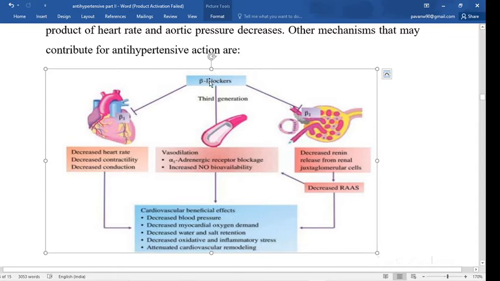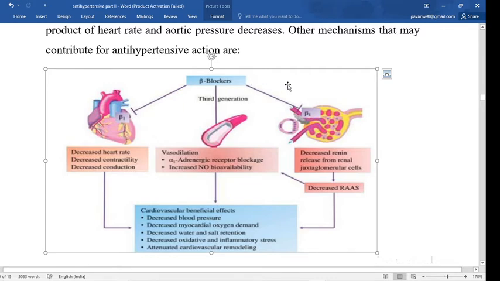So simply, by inhibiting the beta adrenergic receptor, this drug decreases the heart rate and the force of contraction. The simple mechanism of beta blocker drugs: it acts on the beta 1 receptor, and due to that it decreases the heart rate, decreases force of contraction and decreases the conduction of the heart, meaning from the SA node to the AV node. It also acts on the blood vessels, causing vasodilation because of alpha 1 adrenergic receptor blockade and increased nitric oxide bioavailability.